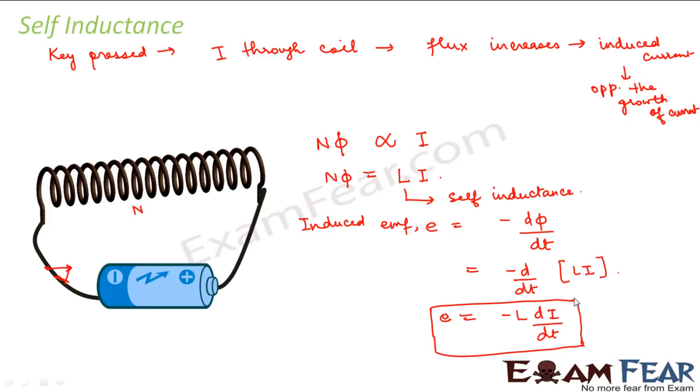Because of this magnetic field, there will be a magnetic flux. So that means the flux is increasing. So when the flux increases, there will be an induced current. Now the induced current will be such that it opposes the cause. So the cause here is the flow of current. So the induced current will oppose the growth of current. So we can say that induced EMF will be equal to minus L di by dt.